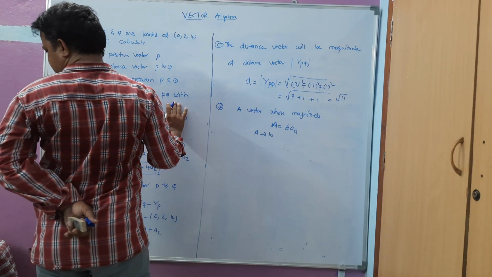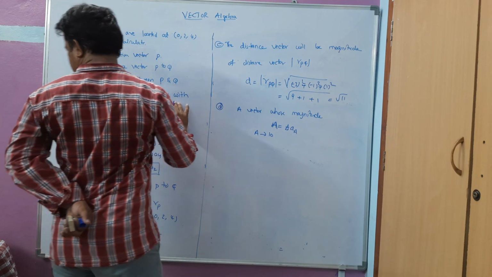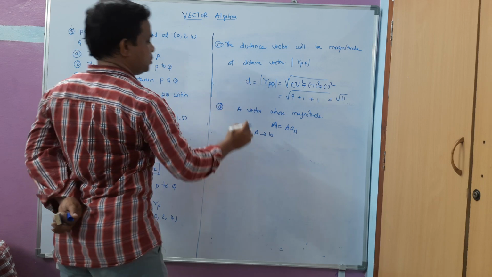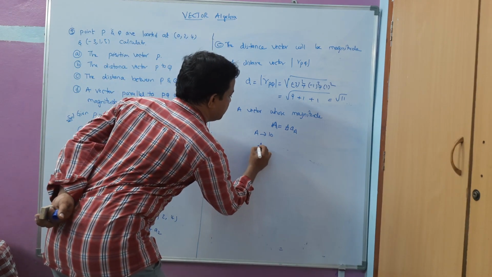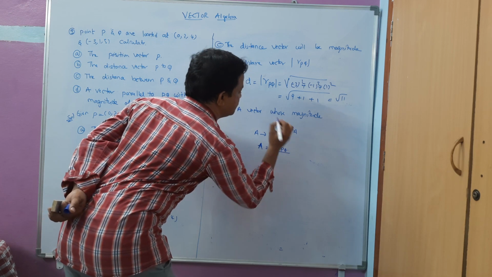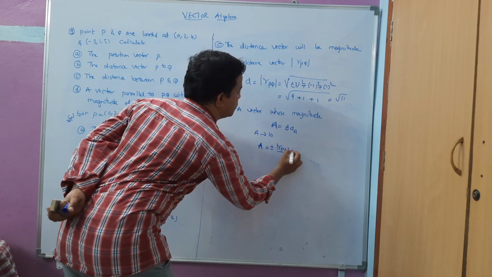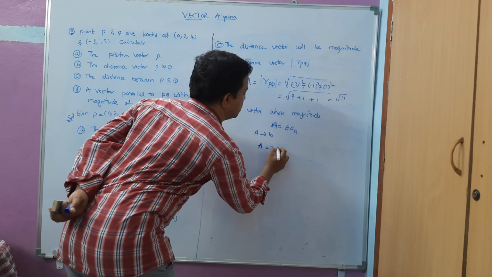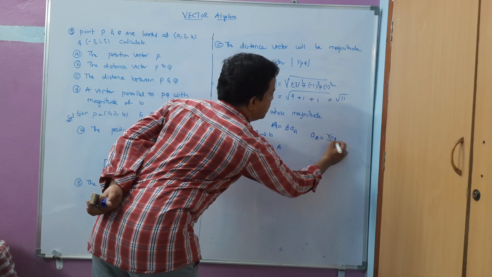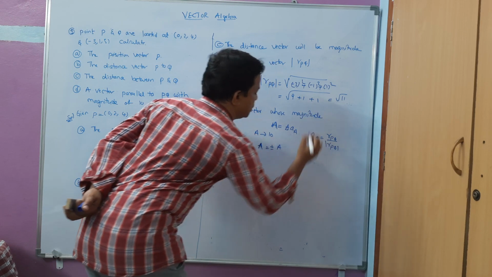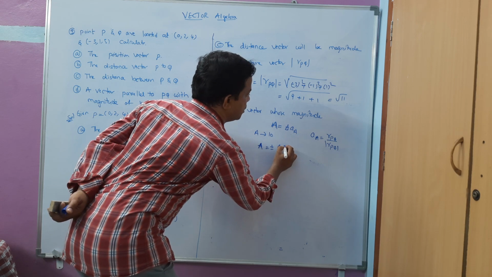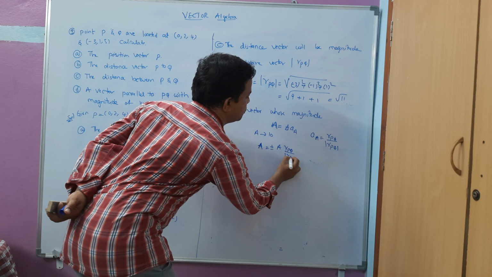So the vector is plus or minus A times the unit vector, that is RPQ by mod of RPQ.